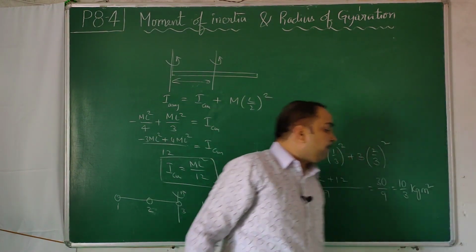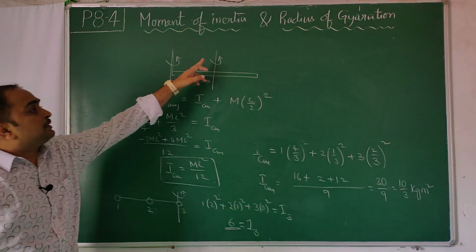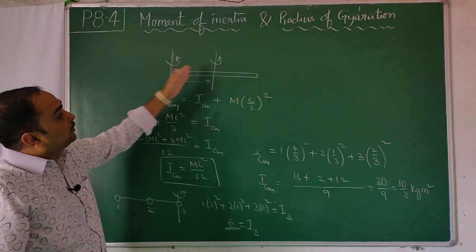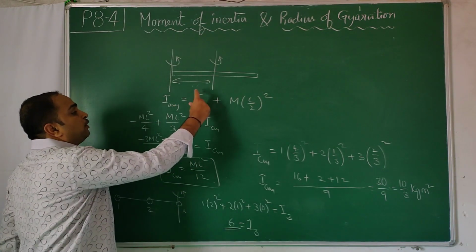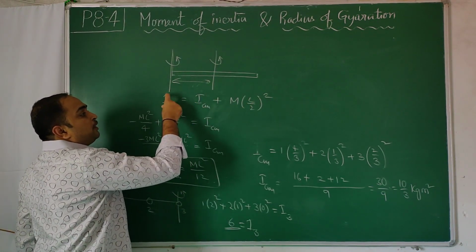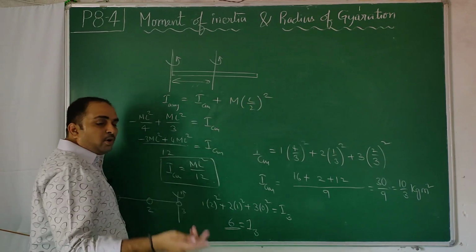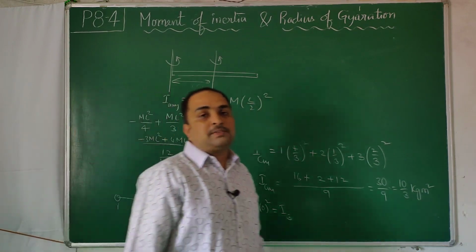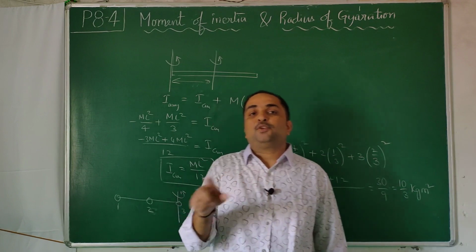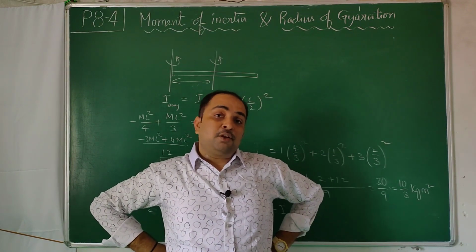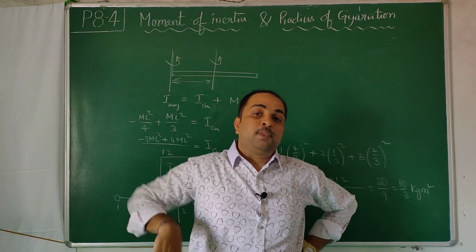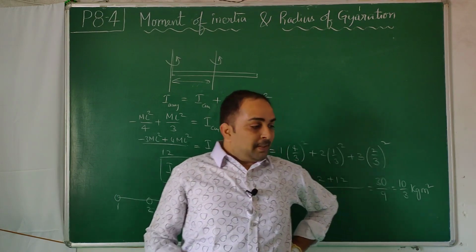It's not compulsory that you should know only the center of mass axis and cannot find the other. By knowing the other, you can find the moment of inertia about the center of mass also, vice versa. By knowing this and this, you can find this. Whichever way, you can use it. When you are given a formula, it is not that V is equal to U plus AT is always to be used to find final velocity. You can even find initial velocity by knowing final velocity, acceleration and time. So multiple uses will be there.